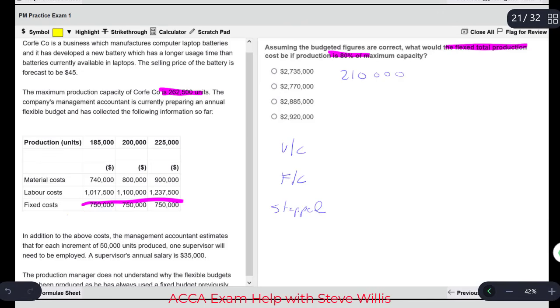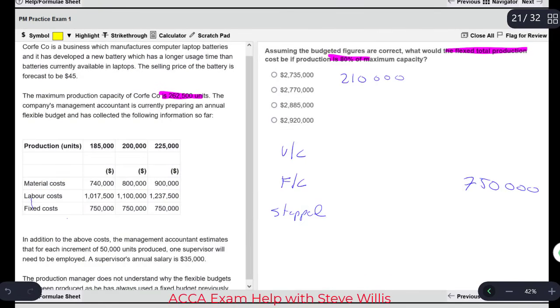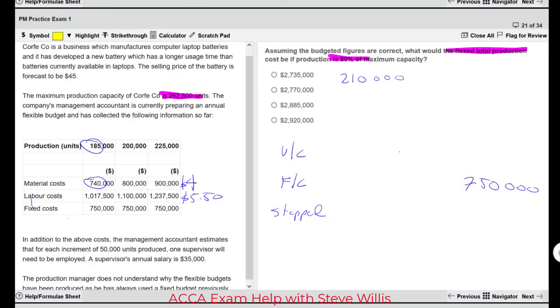750,000. So let's just plug that figure in. The fixed costs will be 750. Now, the variable cost will be the material and the labor. So the material cost per unit, that would be the 740 divided by the 185. That's going to come to $4 per unit. The labor cost is going to come to 5.5 per unit. Okay, 550. So the variable cost per unit will then be 9.5.